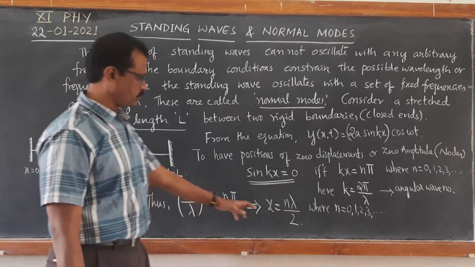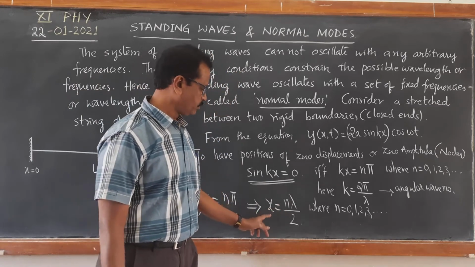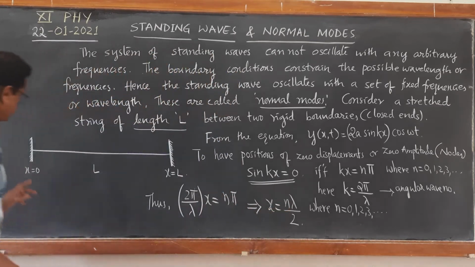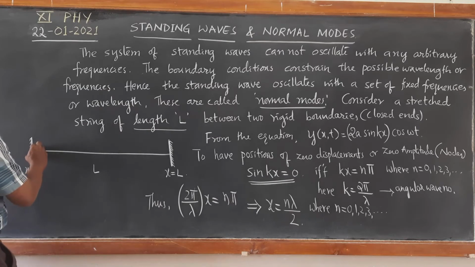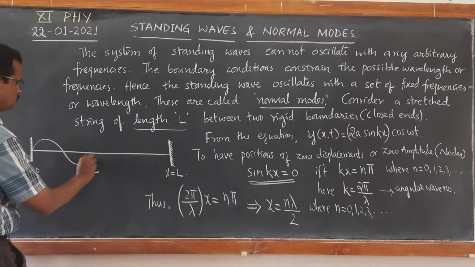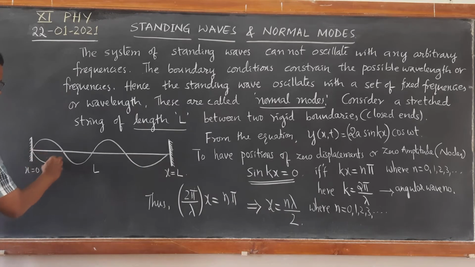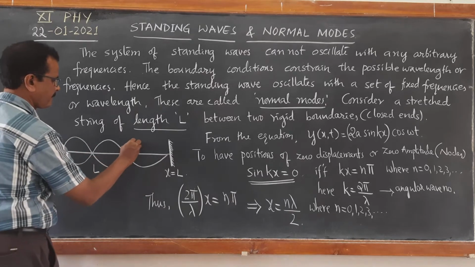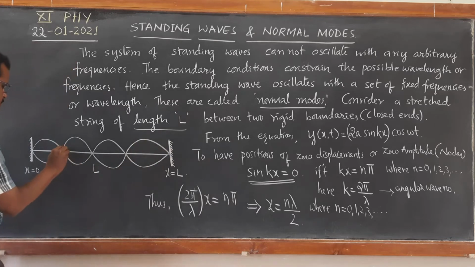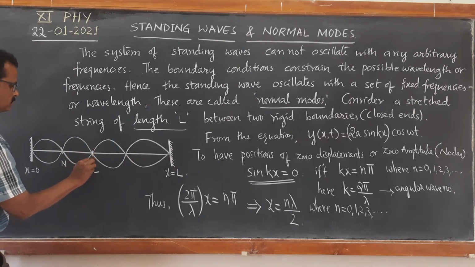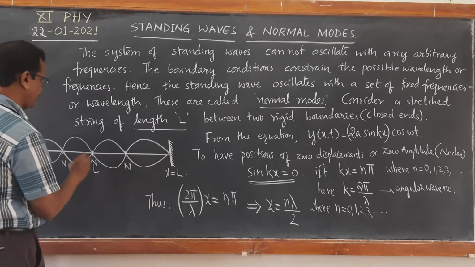When you put n equal to 0, we get x equal to 0. So naturally, since it is a rigid boundary, at x equal to 0, you should be able to get formation of a node. So here we will be able to get formation of a node. Suppose we have, just I am drawing, positions of nodes and positions of antinodes.